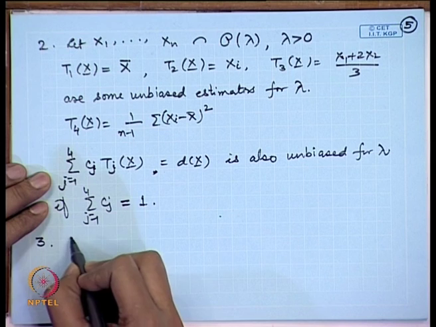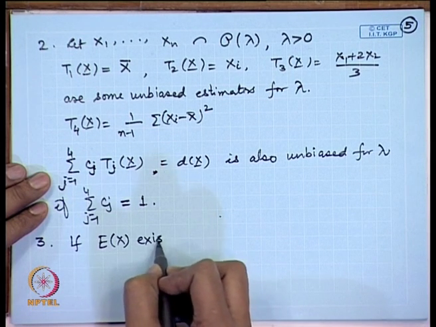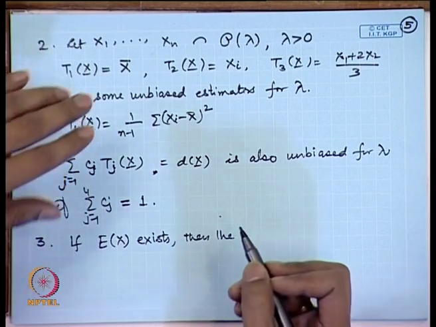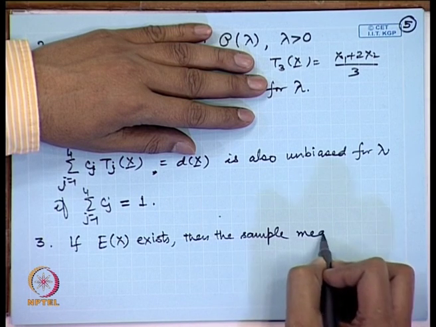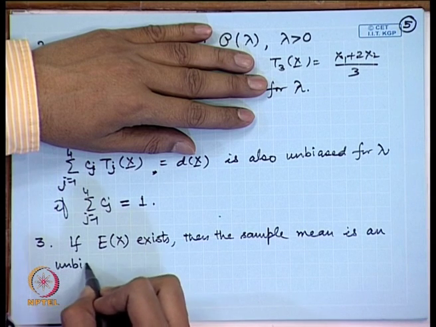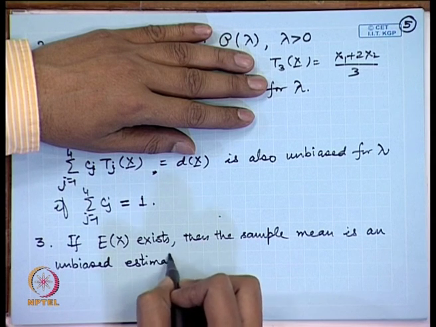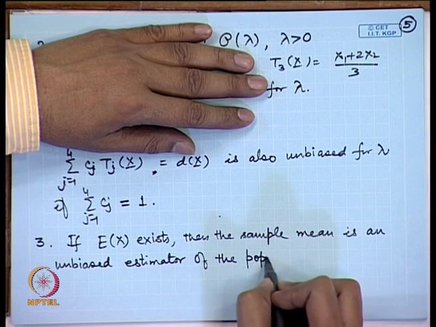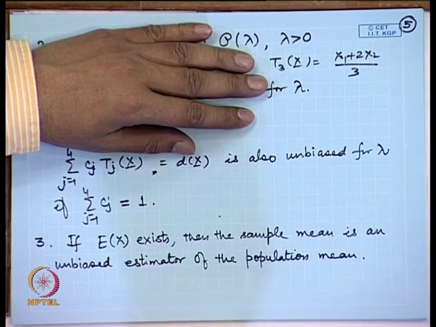So, you can write that if expectation of x exists, then in any given estimation problem, the sample mean is an unbiased estimator of the population mean.